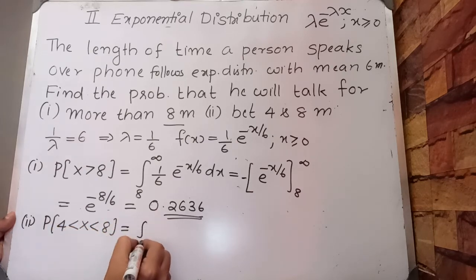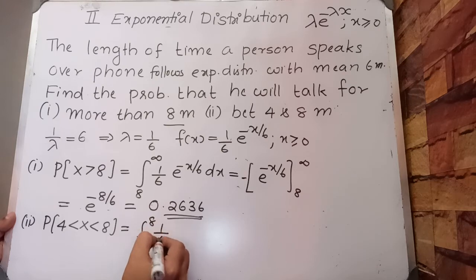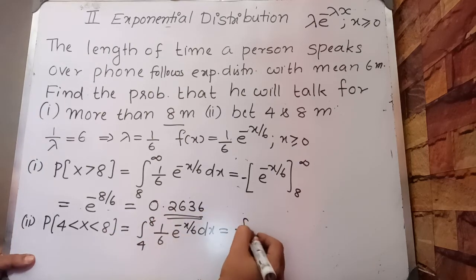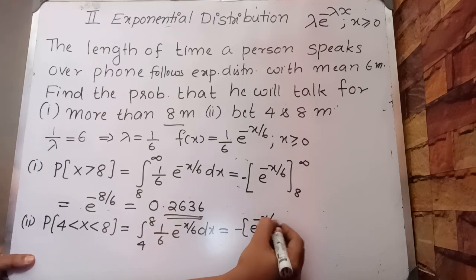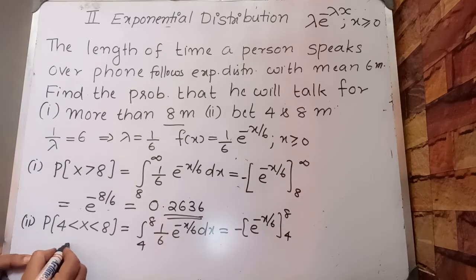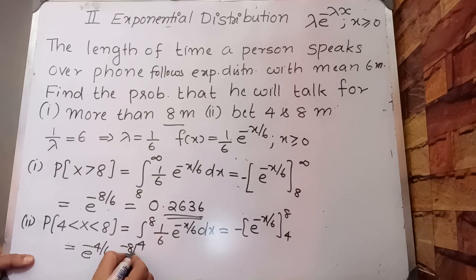Our second part is probability 4 less than x less than 8. That is from 4 to 8, (1/6) e^(-x/6) dx, which is equal to minus of e^(-x/6) with the limit 4 to 8, which is equal to e^(-4/6) minus e^(-8/6), or e^(-2/3) minus e^(-4/3).